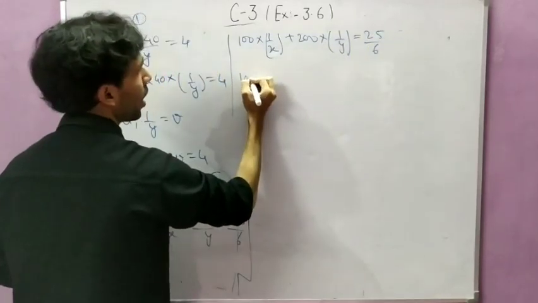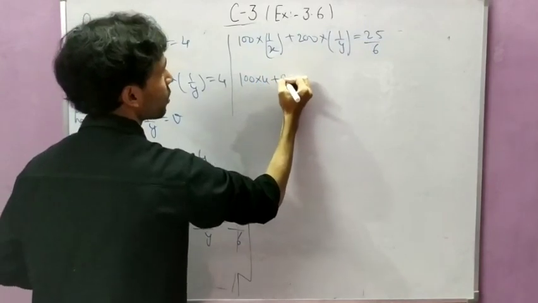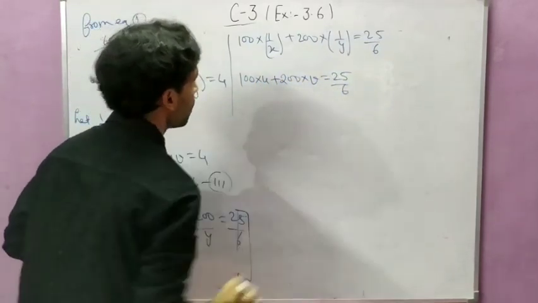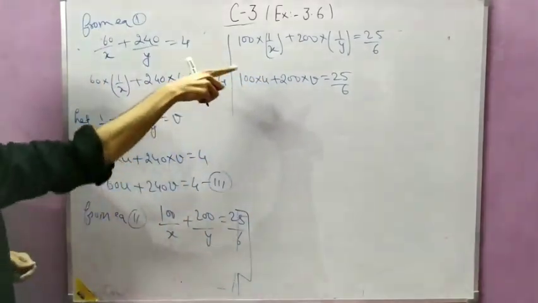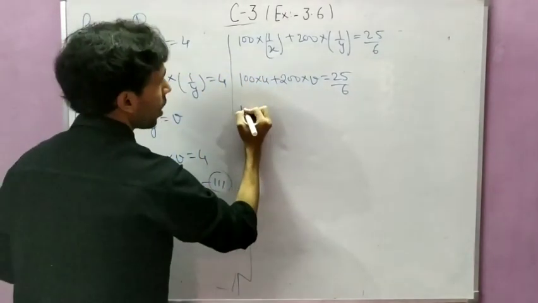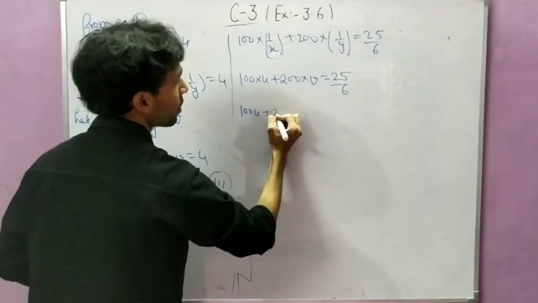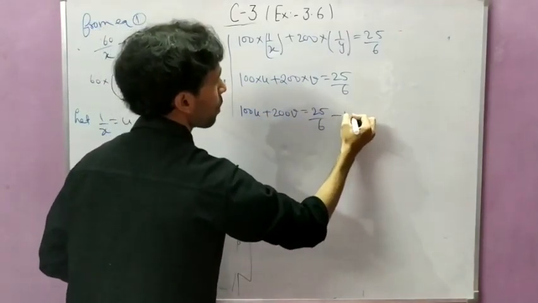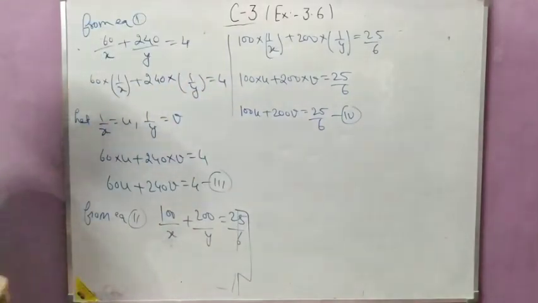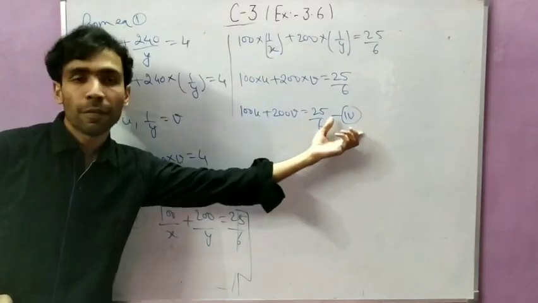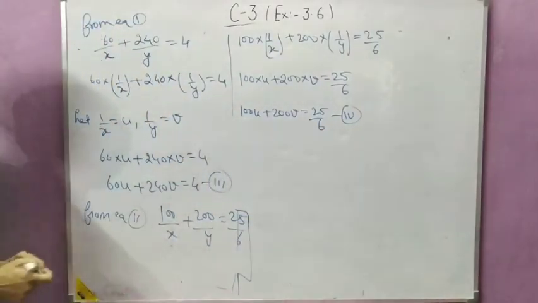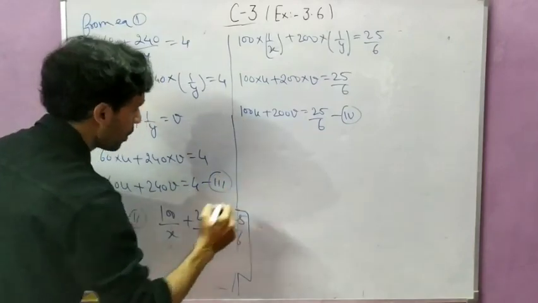Now it will become 100 into u plus 200 into v equal to 25 by 6, because 1 by x was u and 1 by y was v. So 100u plus 200v equal to 25 by 6, equation number 4. Now you got two more equations, equation number 3 and equation number 4, and they are both in u and v, so you can solve them by any one method. So I am using the elimination method.